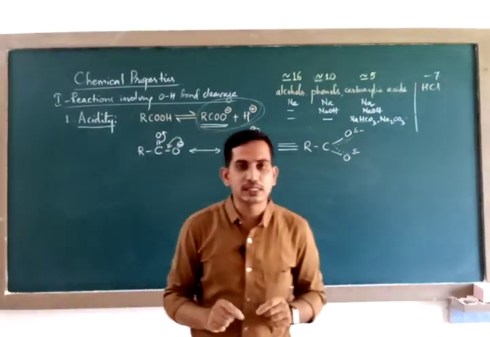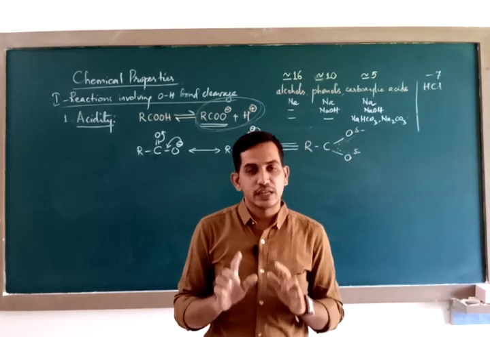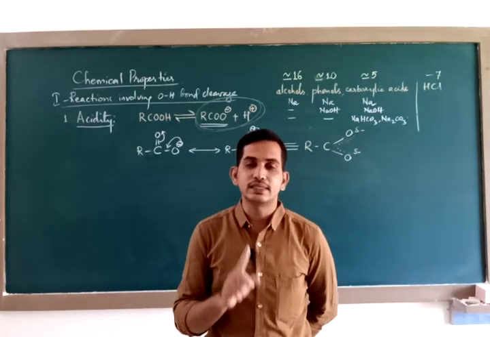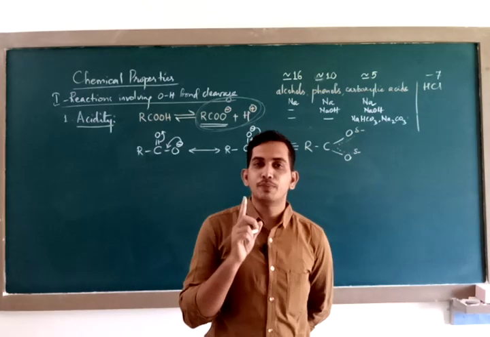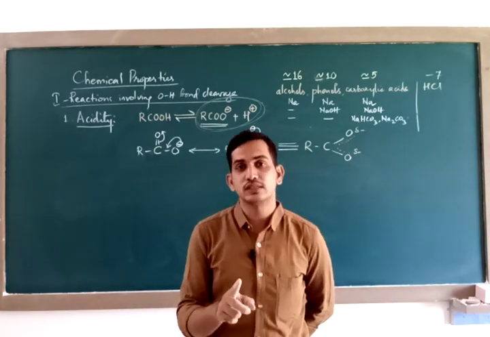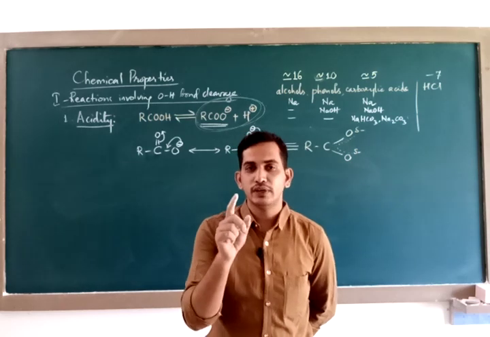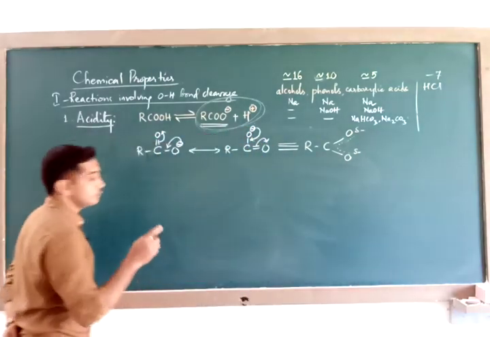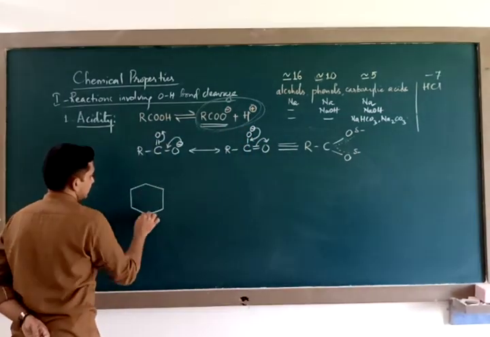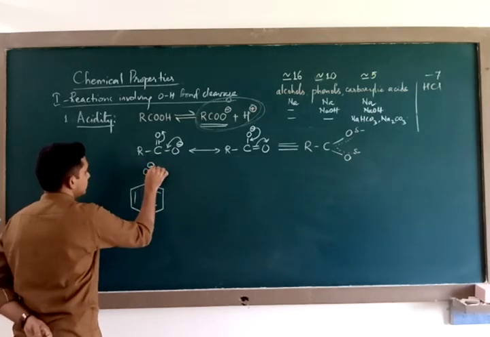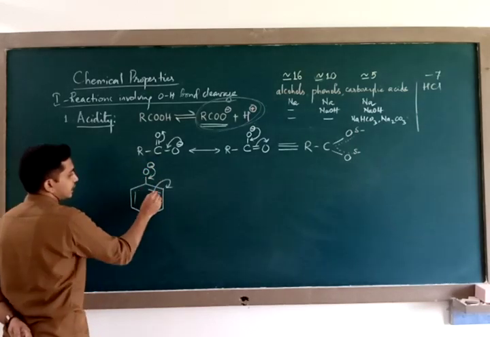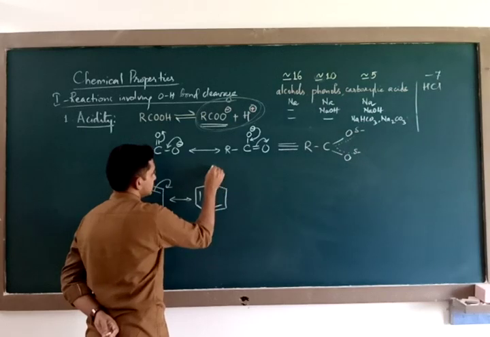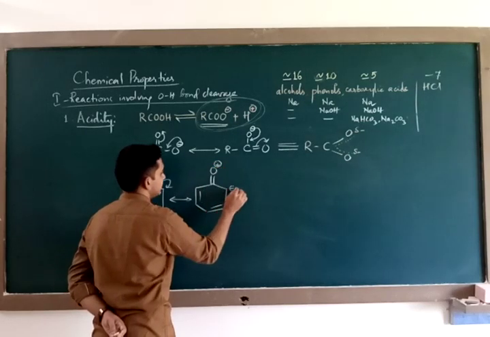To prove that a compound is acidic, we have a concept of resonance which says that the more the number of resonance structures, the more is the acidic strength. If I am not wrong, you might have studied in the acidity of phenols, where you write the resonance structures of the phenoxide ion. If you have forgotten, follow this again. See, if this is the phenoxide ion, this negative charge comes here and the double bond electrons shift outside. Therefore, you have the next structure as this, O plus and here minus.